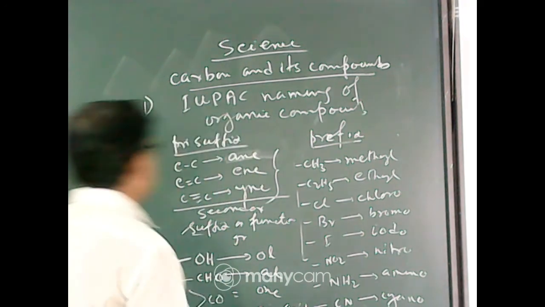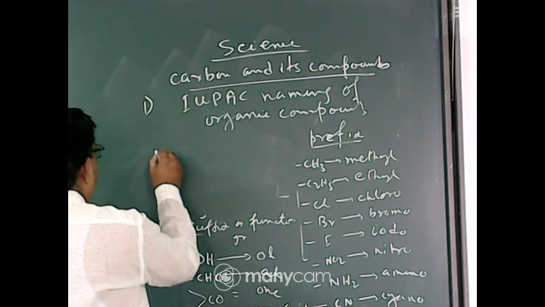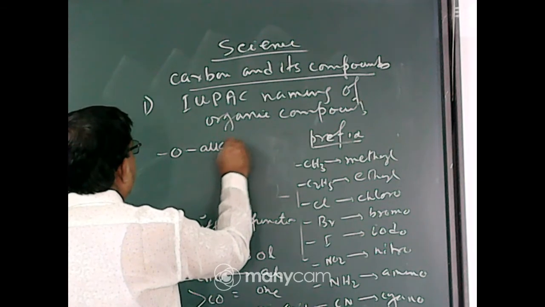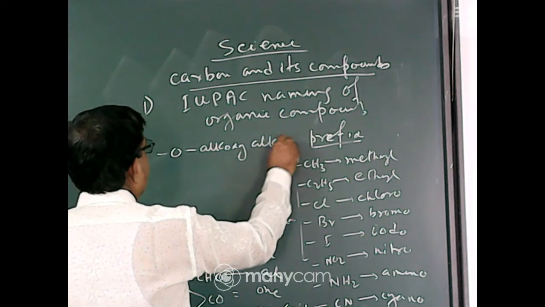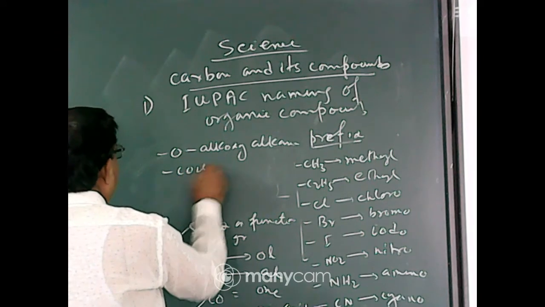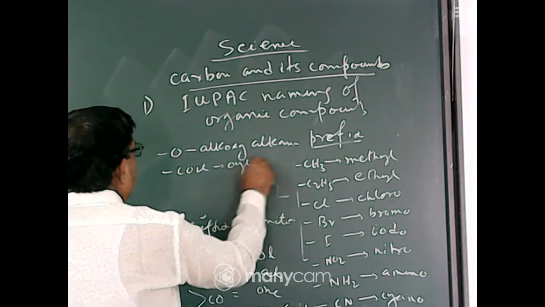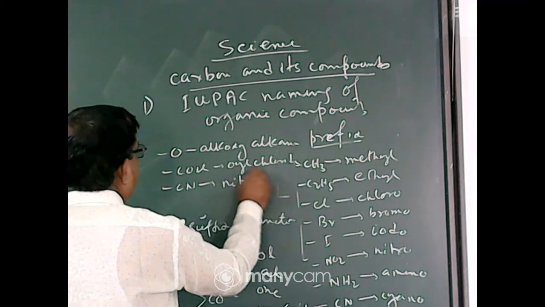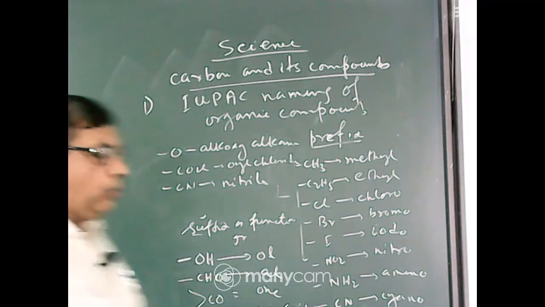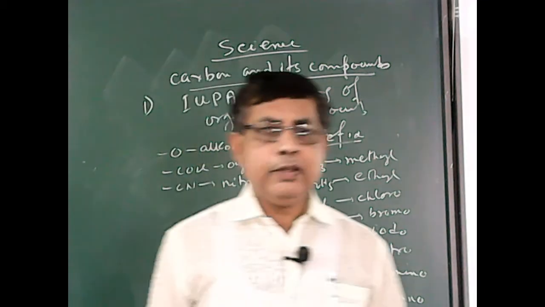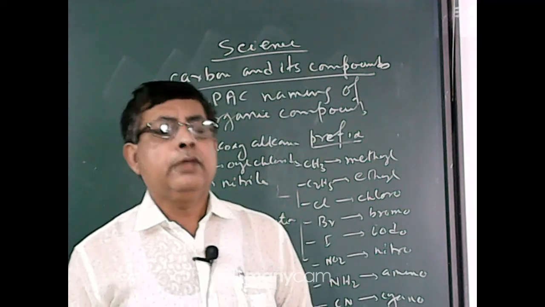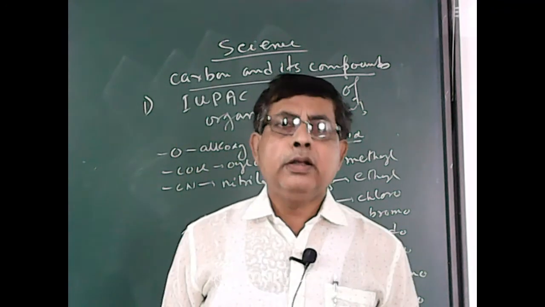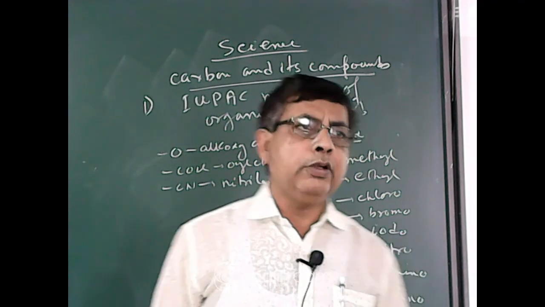Another two or three functional groups you should remember. If O is present with R on both sides, ROR, this is called ether. It is named as alkoxy alkane. And COCl, this is known as acyl chloride. And CN is called nitrile. So these are some functional groups. You must first remember the prefix, primary suffix, secondary suffix or functional group, and the root word. Otherwise you cannot do the naming of organic compounds. These are very important.